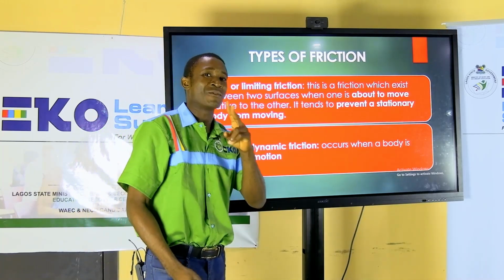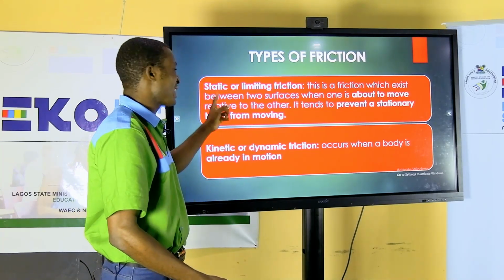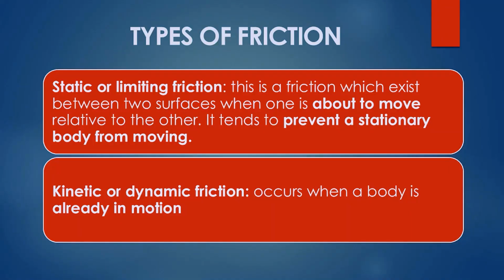Now, look at types of friction. We have two types of friction. Number one, static frictional force. And the second one is kinetic. From the word kinetic energy, you know that something is in motion. So kinetic or dynamic frictional force.